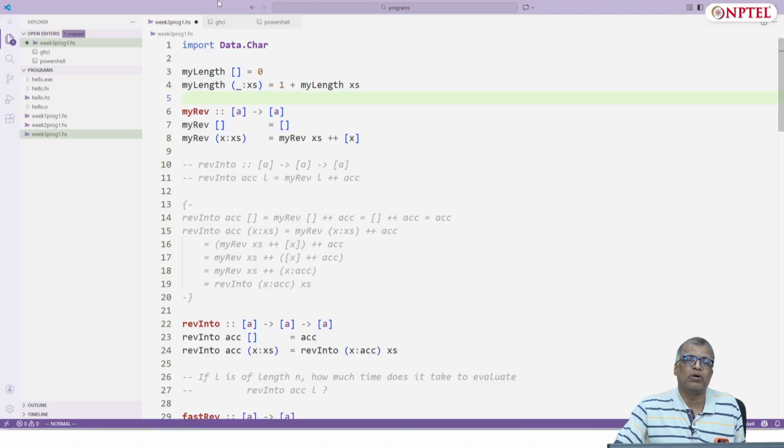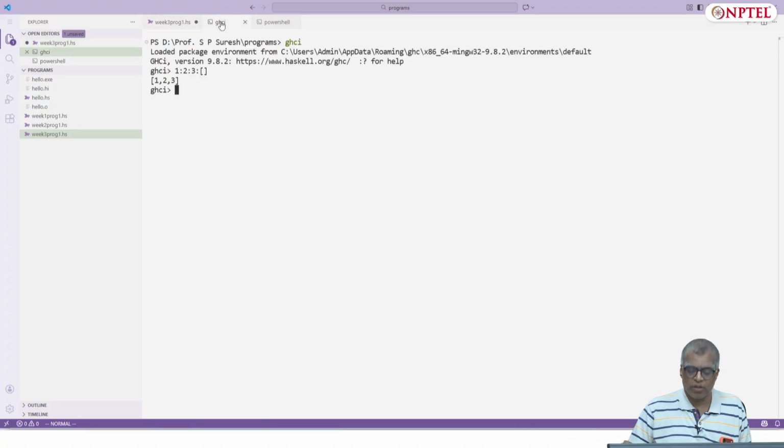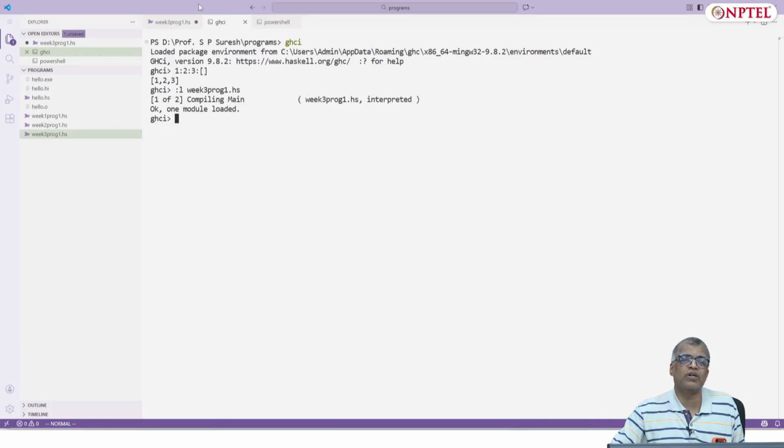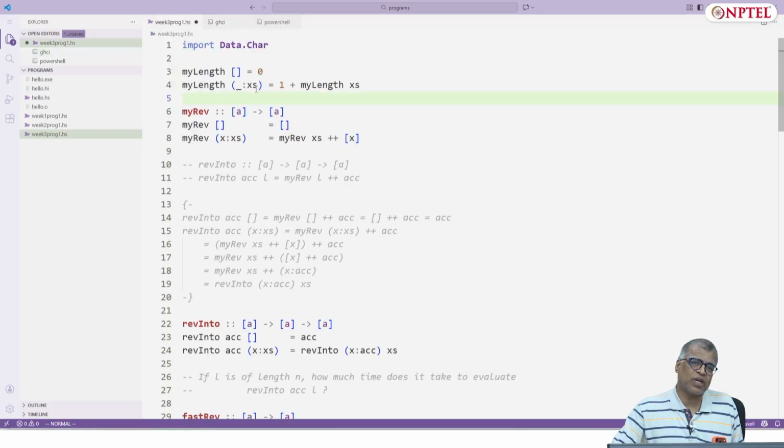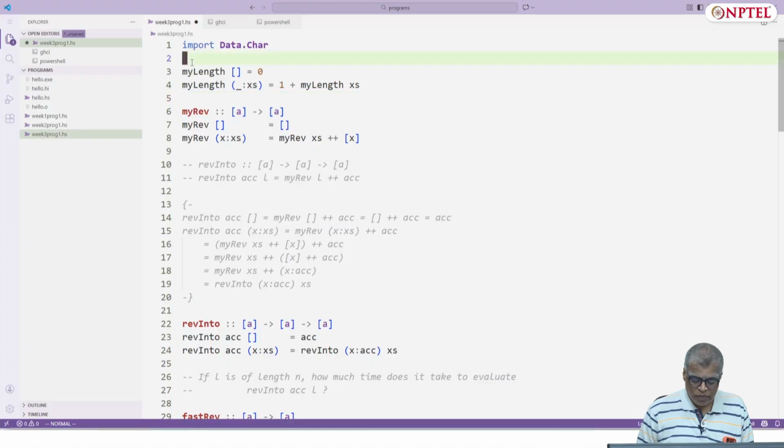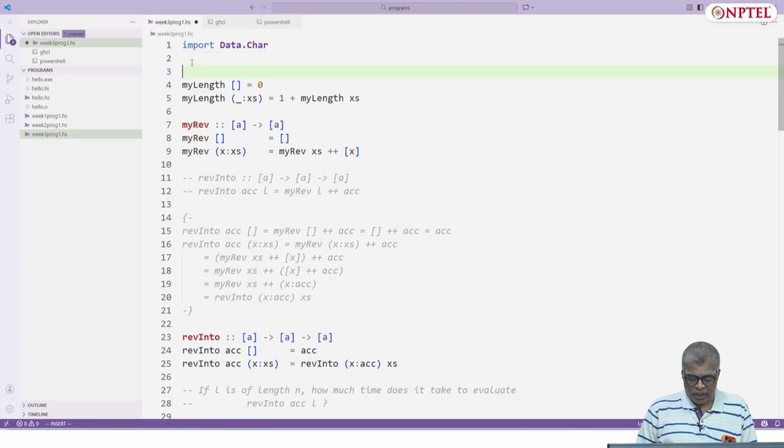So let's see what will happen if I load this. Surprisingly it works. It's not a surprise actually. Haskell doesn't expect you always to give a type, but we will follow the discipline of providing all the types because we are learning Haskell now.